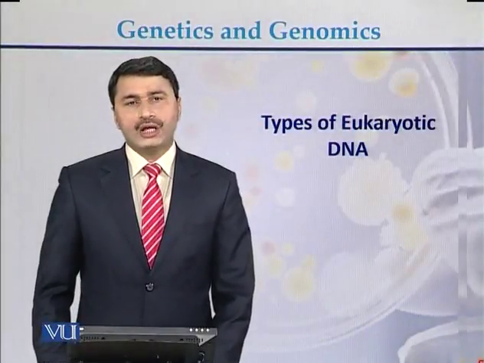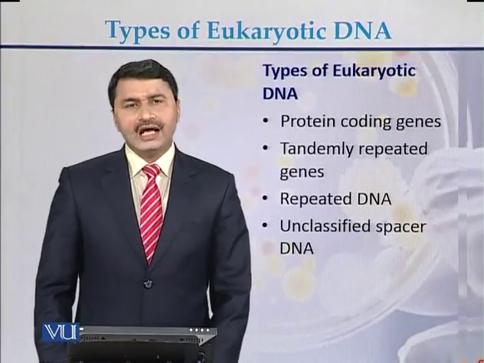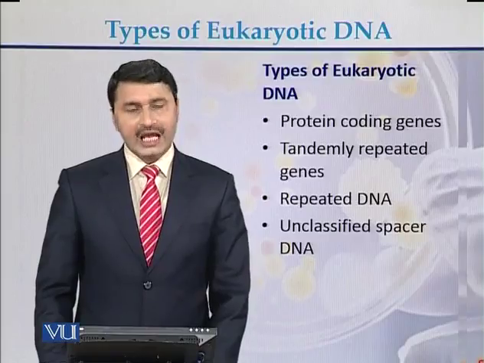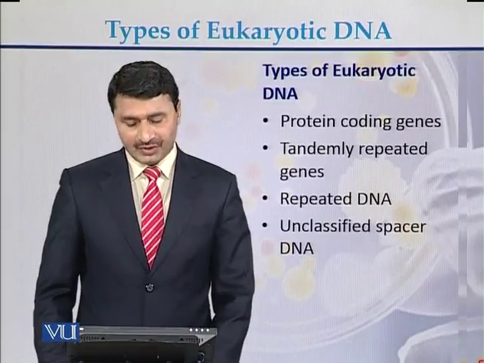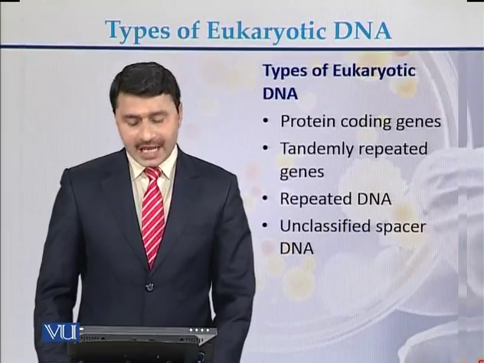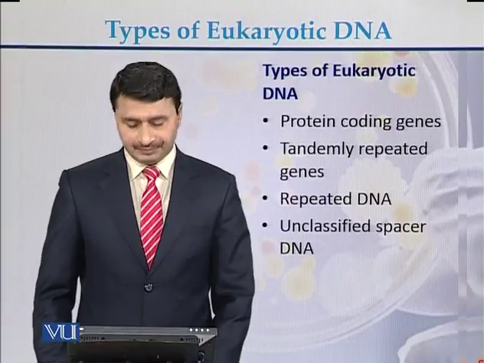Types of eukaryotic DNA. There are different types of eukaryotic DNA. It can be in the form of protein coding genes, randomly repeated genes, repeated DNA, and unclassified spacer DNA.